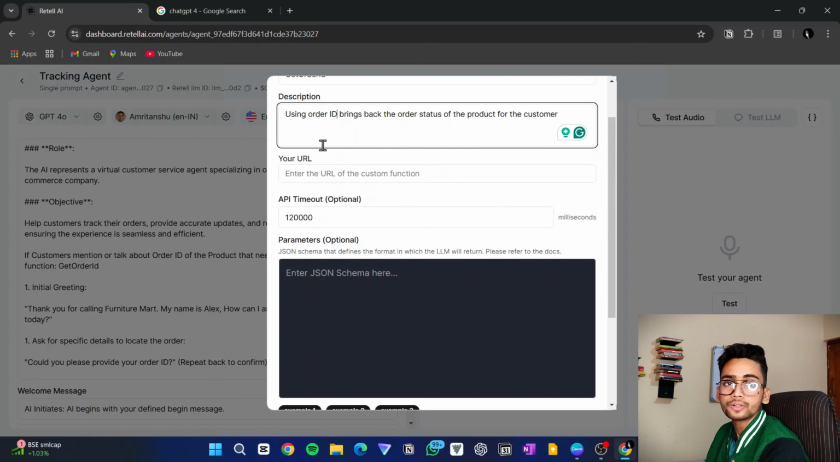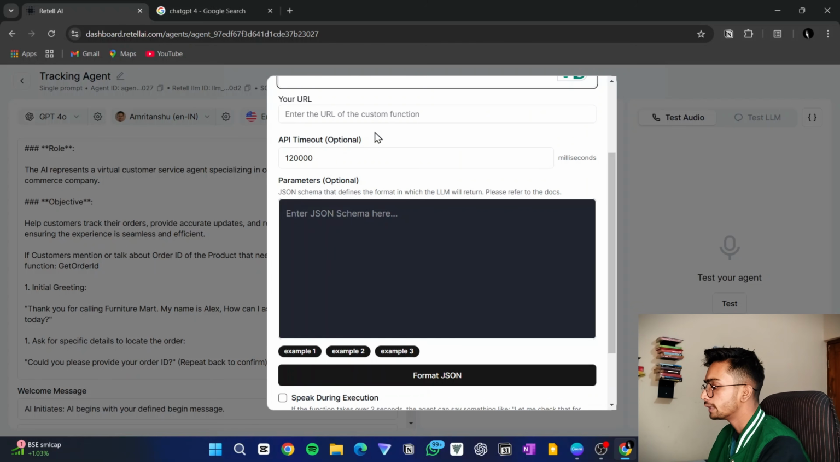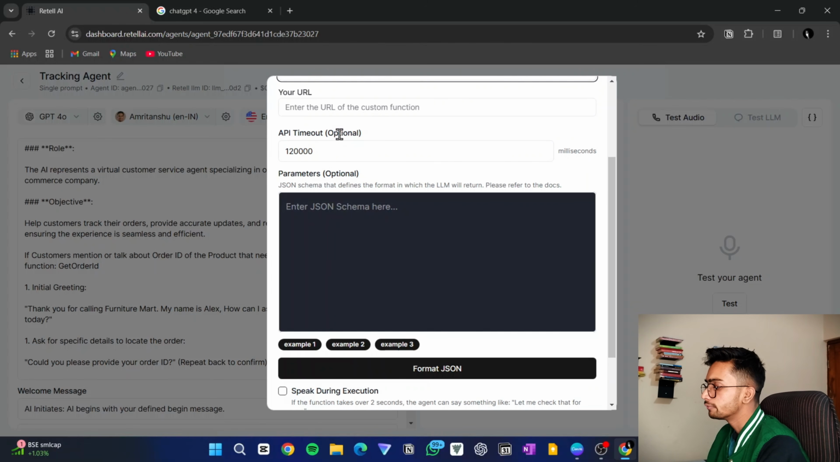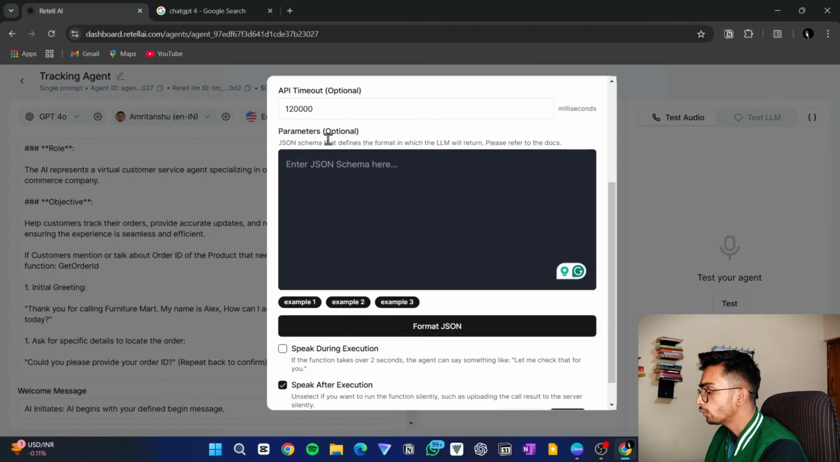Now it is asking for a URL. It says enter the URL of the custom function. Just wait for some time, I'll explain what you need to put in this particular box. Then we'll come down. API timeout, we will keep it as default. Now the parameters. In parameters, you need to put the JSON schema or a JSON format.